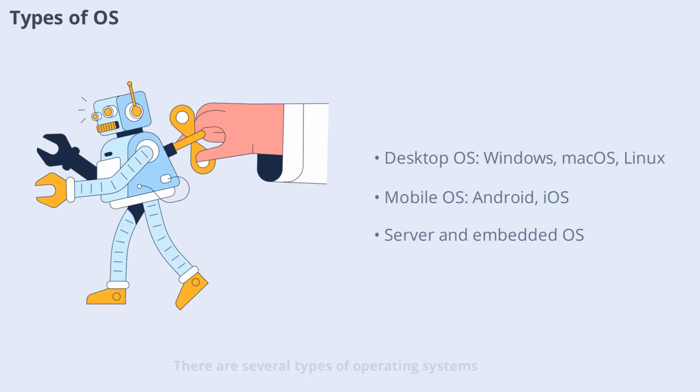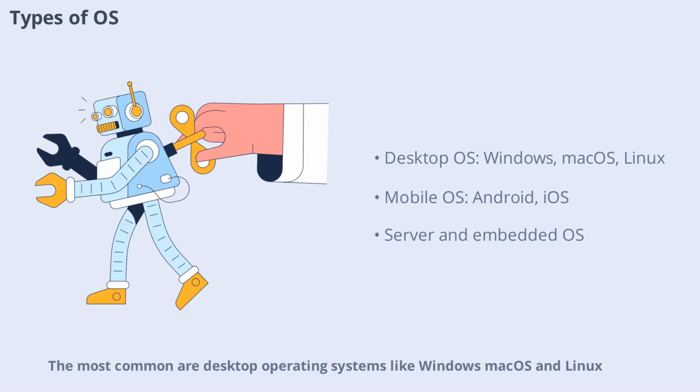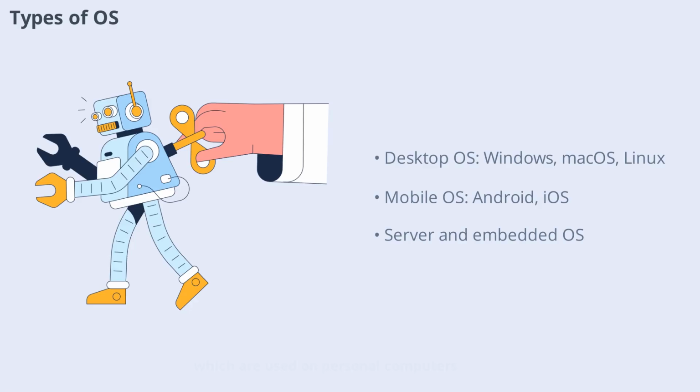There are several types of operating systems, each designed for specific purposes. The most common are desktop operating systems like Windows, macOS, and Linux, which are used on personal computers. There are also mobile operating systems such as Android and iOS, which power smartphones and tablets. Additionally, there are server operating systems that manage network resources and embedded operating systems found in devices like smart TVs and cars. Each type is tailored to meet the needs of its environment.